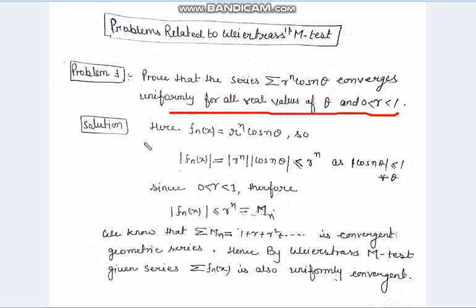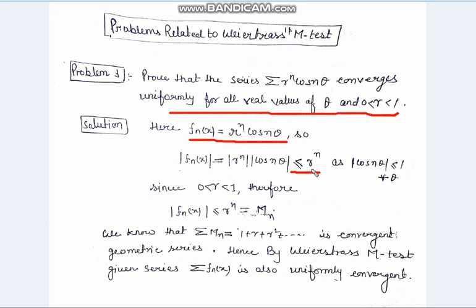Solution. Here we are given f_n(x) equal to r to the power n cos n theta. So its mod value will be equal to mod of r^n cos n theta, and because we know that the values of cos n theta are always less than or equal to 1 for all values of theta, therefore mod of f_n(x) is less than or equal to r to the power n.